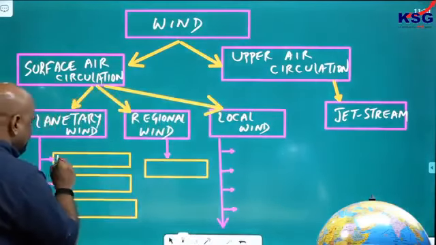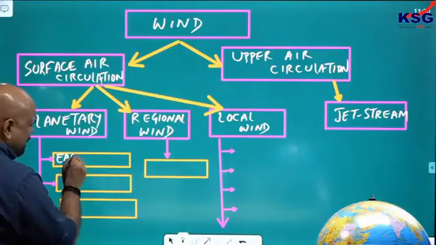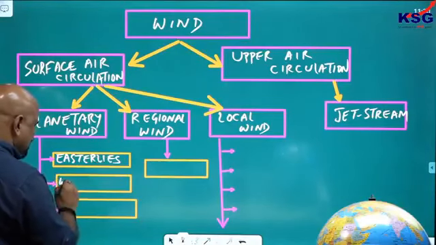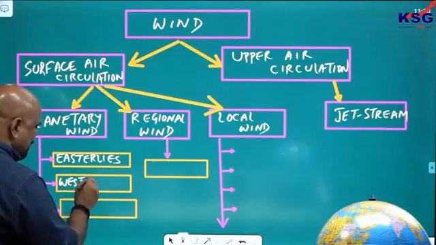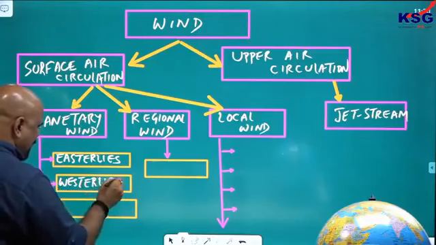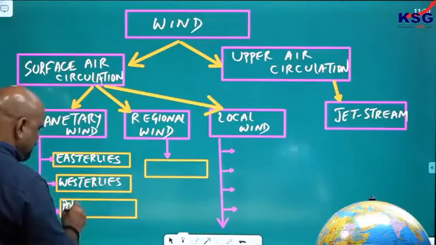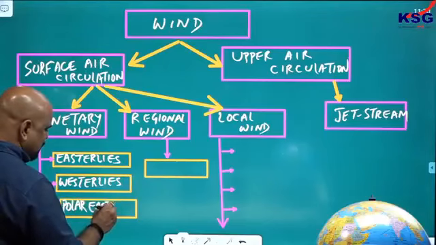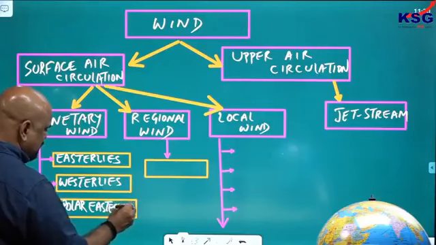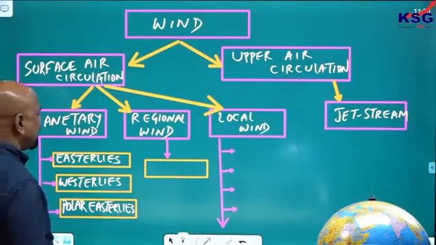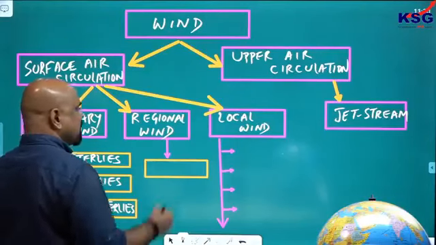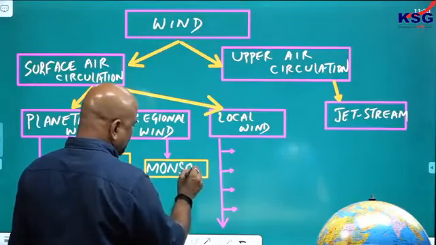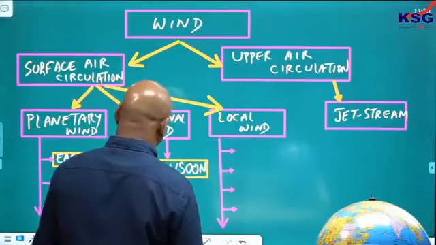Planetary winds are of three major types: easterlies, westerlies, and the polar easterlies. Three types of planetary wind: easterlies, westerlies, and polar easterlies. Regional wind is only one, that is monsoon. Monsoon is a regional wind.